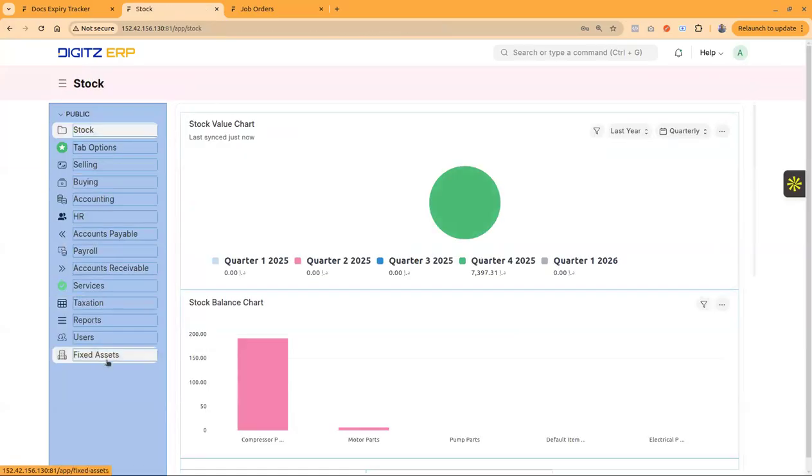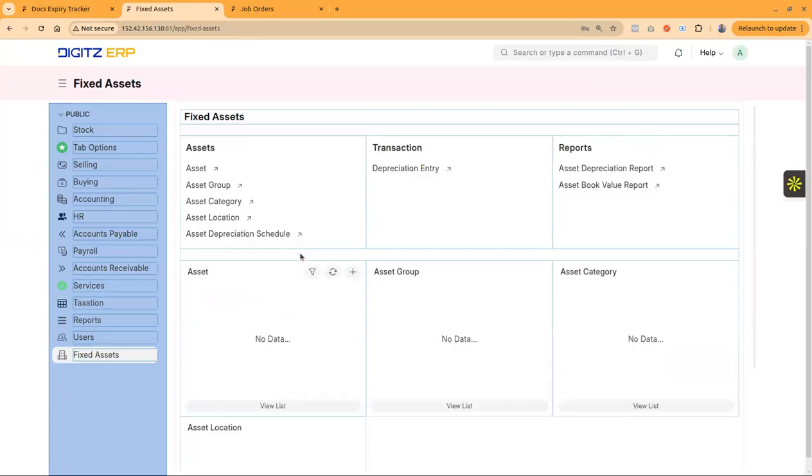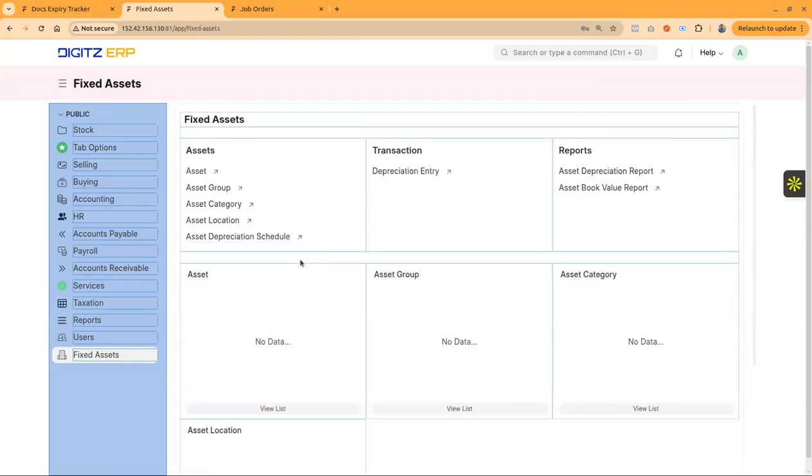In addition to that, we have the fixed assets module. The fixed assets module will be able to save your assets within the system, calculate the depreciation, and it is integrated with the accounting module. And the locations are also possible to handle here. We are about to add a maintenance module to the fixed assets, so that is yet to come within the DIGITZ ERP. So this is the overall ERP system.